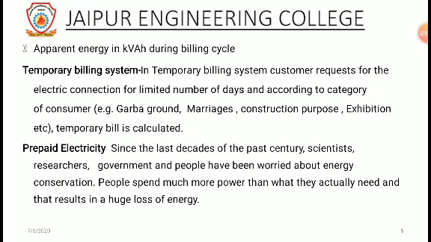It is important to note that while maximum demand is recorded, it is not the instantaneous demand drawn.